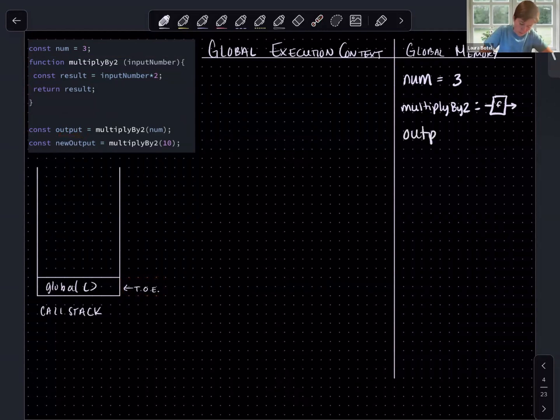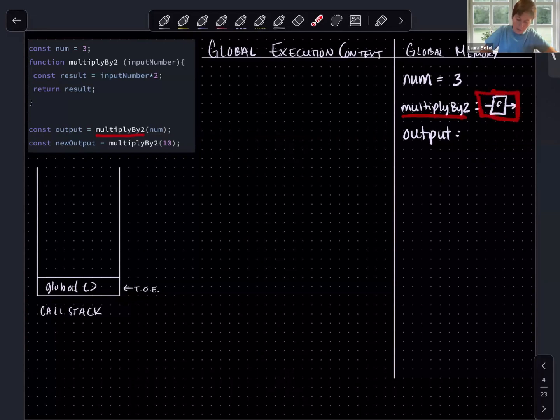Output is going to be equal to the evaluated result of invoking multiply by 2 and passing in the argument num. So let's break this down even further, because remember, JavaScript moves from left to right. So when JavaScript sees this label, the first thing it's going to do is check its memory to see if it has a value associated with this label, and it does.